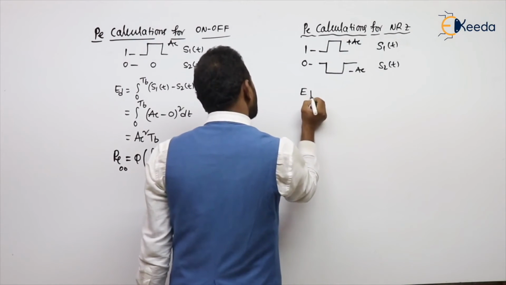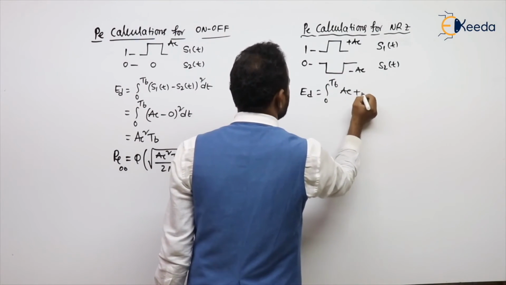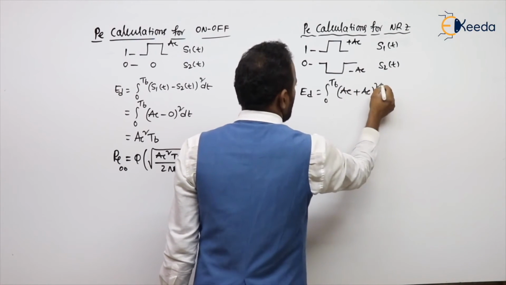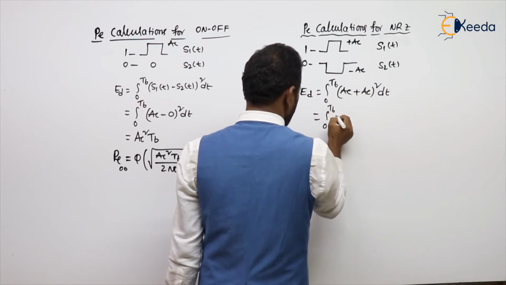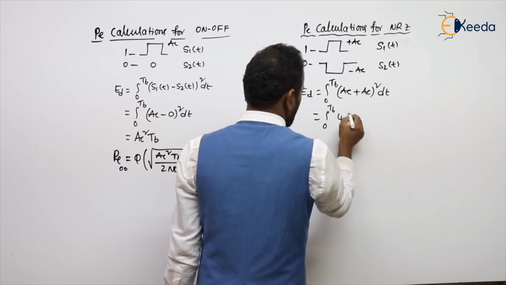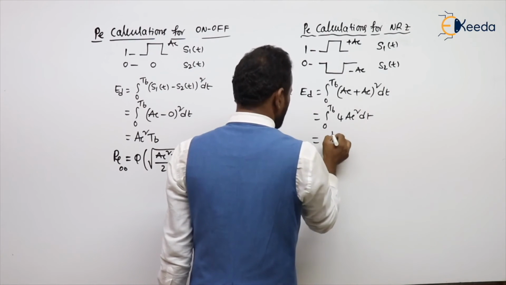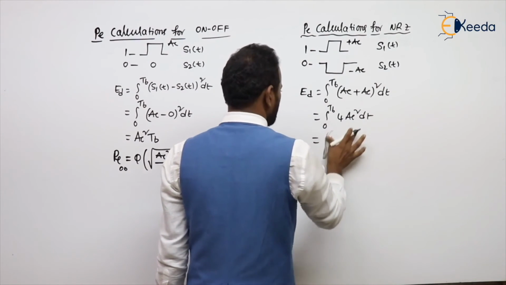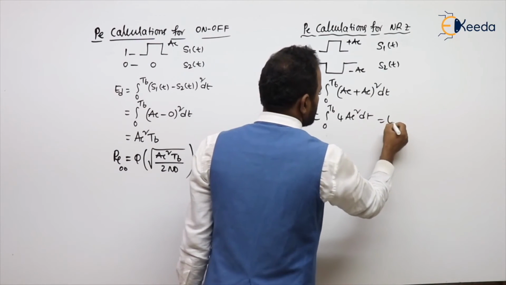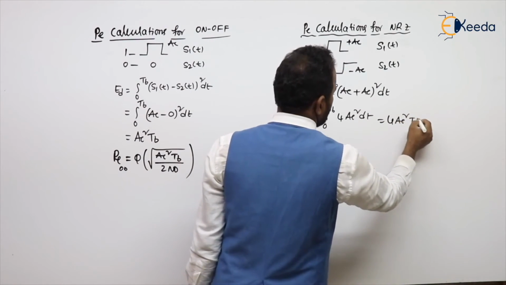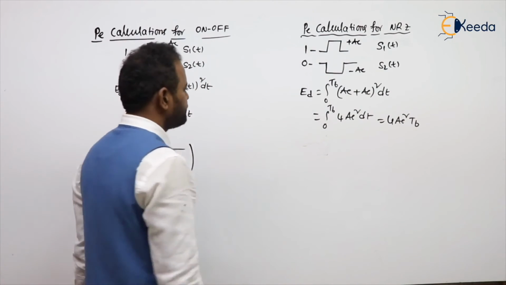Then what is the E_d value? It is the integral from 0 to T_B of (S1 minus S2) whole squared dt, that is, the integral from 0 to T_B of (2A) squared, so 4A squared. 4A squared is a constant outside the integral. The integral of dt is t, with limits T_B minus 0, giving T_B.